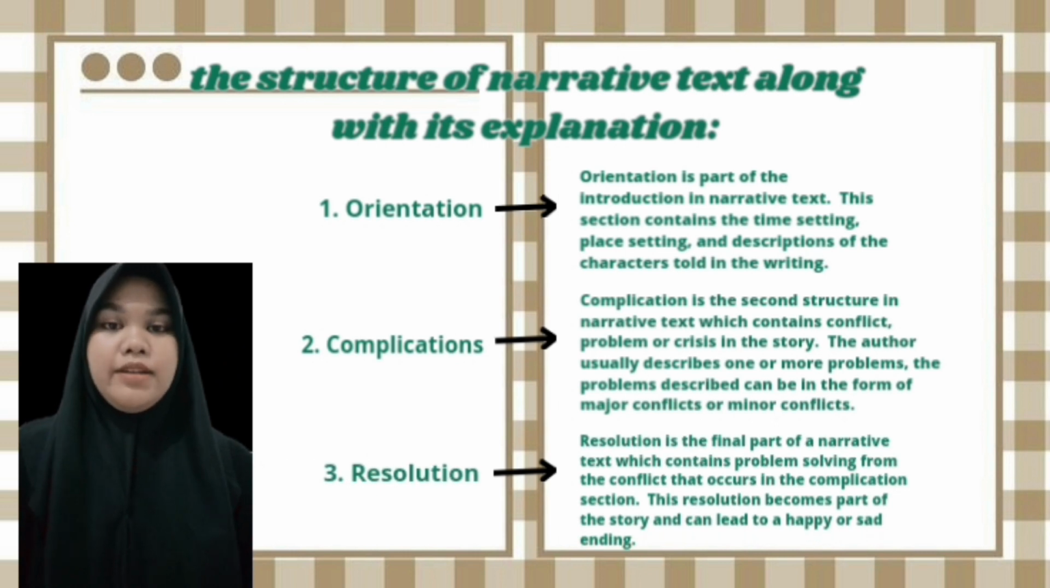Next, I will explain narrative text structure. Narrative text has a structure that builds a story in narrative text. In general, the structure of this narrative text consists of 3 parts, namely orientation, complication, and resolution. The following is the structure of narrative text along with its explanation.